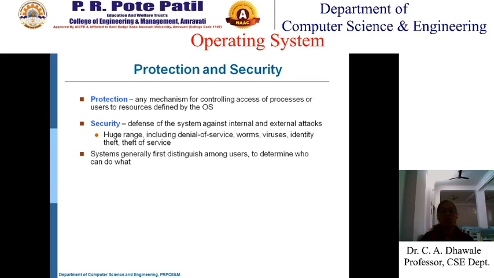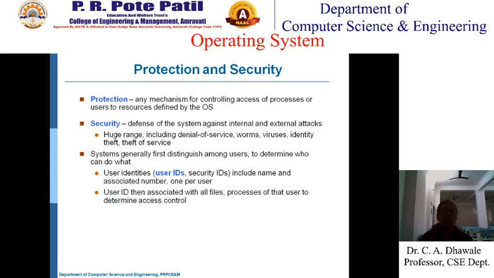Systems generally first distinguish among the users to determine who can do what. In an operating system, every user is given a unique identity called a user ID, and along with that a security ID is also provided. So it includes the name and an associated number, one per user. The user ID is then associated with all the files. Suppose this user creates a certain file, then that user is associated with all the files and processes of that user to determine access control.